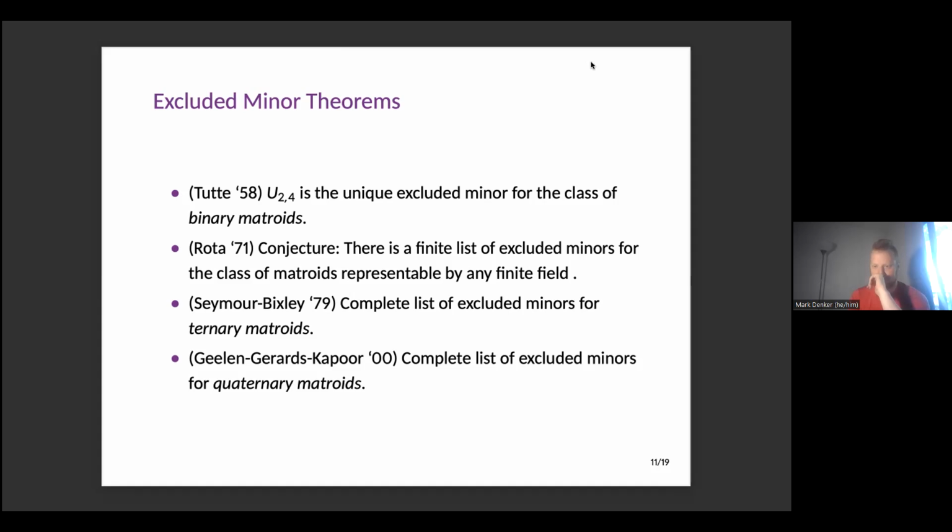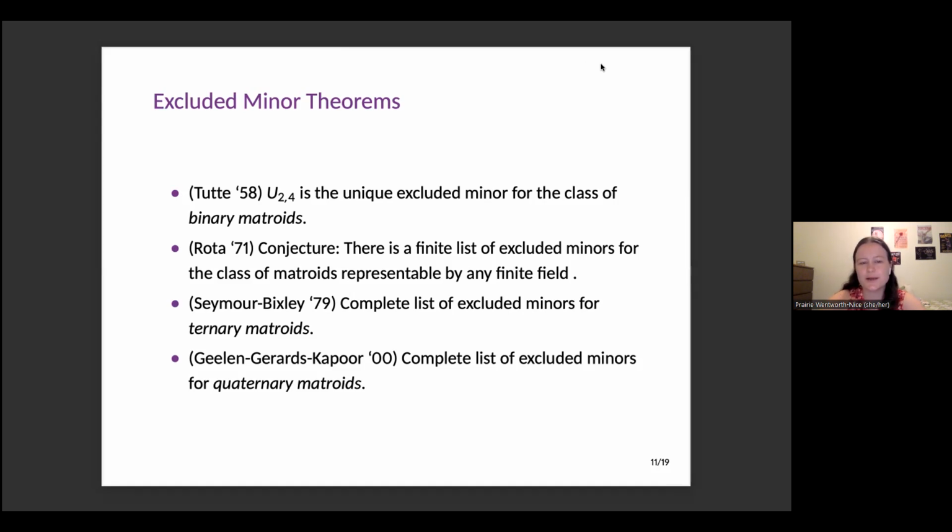Related to that, could you elaborate on the differences between U23 and U24? It seems very odd that one of them controls representation over non-abelian groups, but the other one only seems to control representations over binary fields. One way to think about it is that U23 is a minor of U24. So if U23 is not representable, then U24 won't be either.